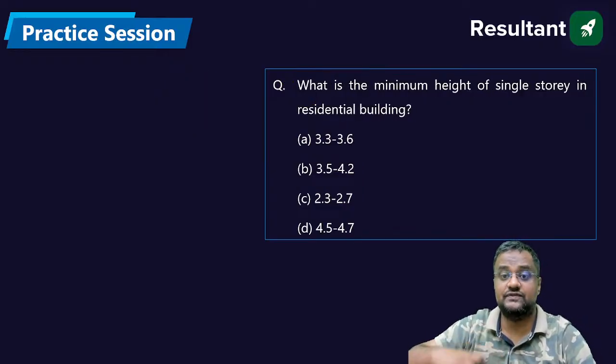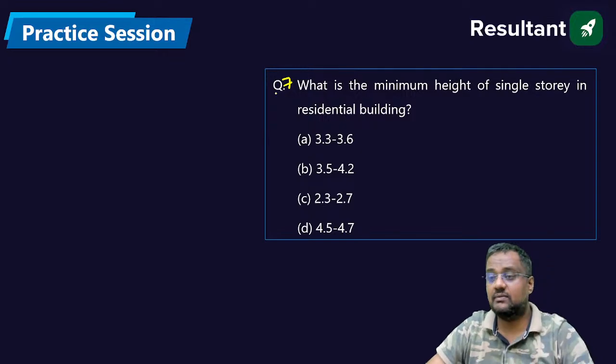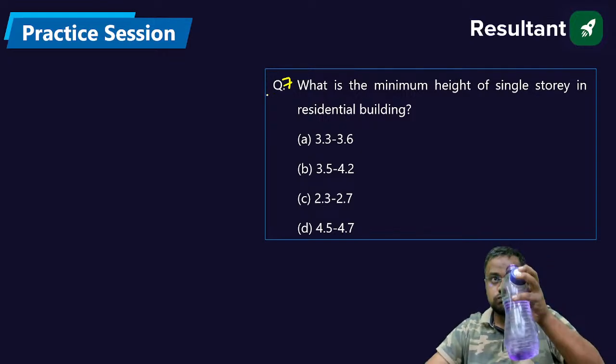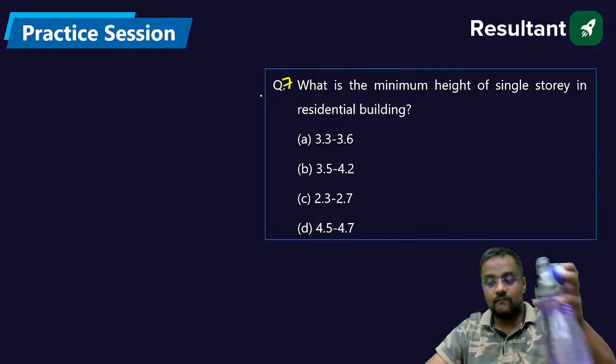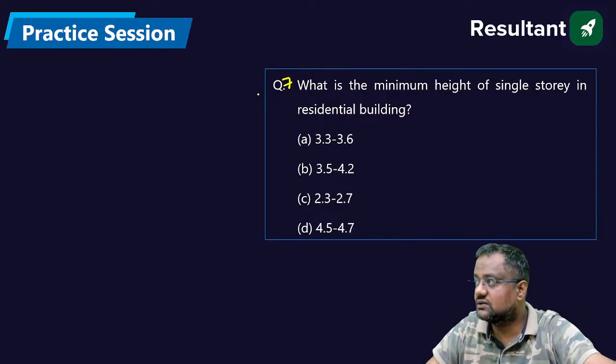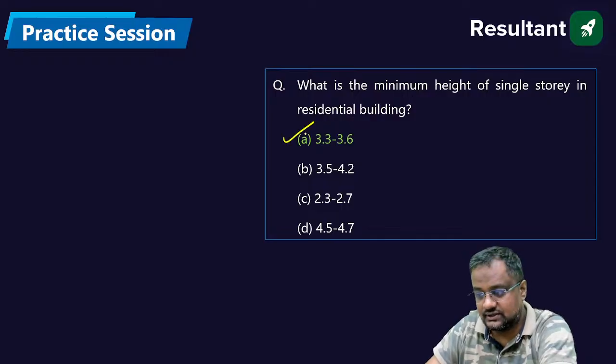Question number 7. What is the minimum height of a single story in residential? I am not asking about commercial, not hospitals. I am asking for residential building. For residential building, the minimum height should be 3.3 to 3.6.